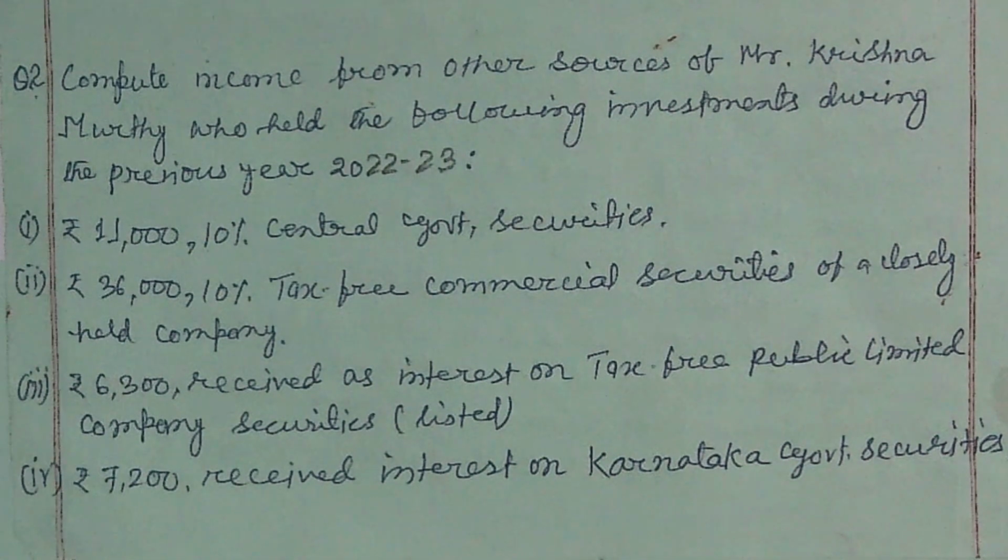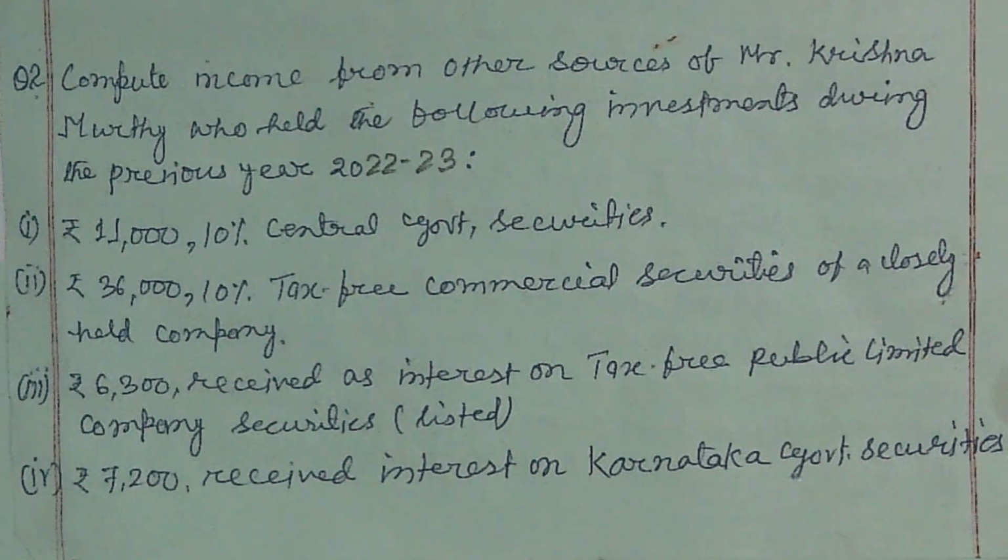Without deducting that TDS, tax deducted at source, shows a certain amount received by an assessee. So based on this point, this problem is taken, and let us start this problem and finish with its solution, that is, income from other sources from the given problem.